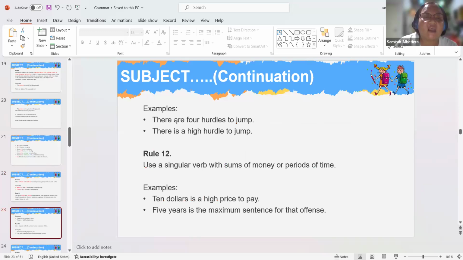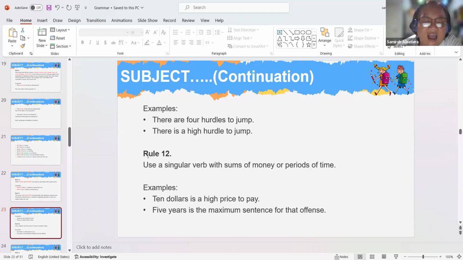So look at this. When I look at the example, there are 4 hurdles to jump. There being the subject, I look at another object, which is the hurdles. That is why I use plural verb. Wherein in the other example, there is a high hurdle to jump.